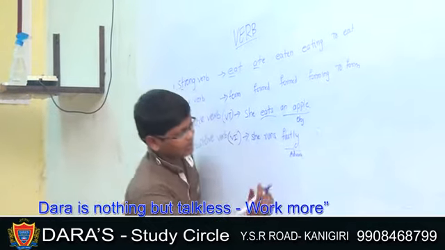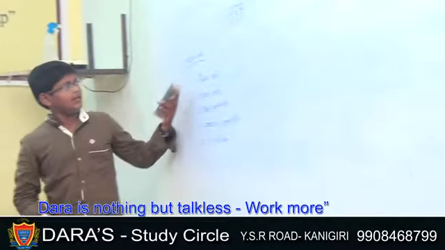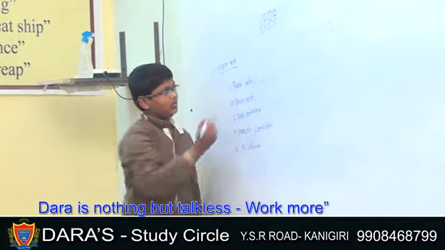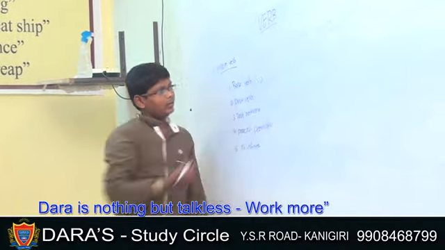Next one, complement. First form of the verb denotes V1. Past verb, second form of the verb, denotes V2.